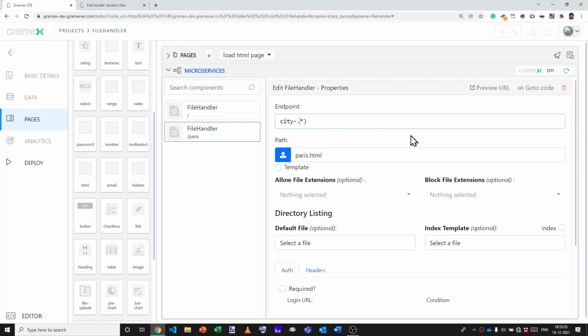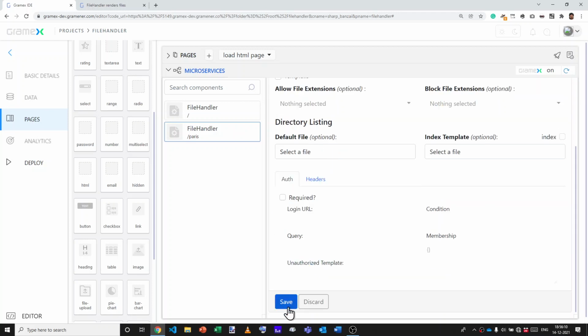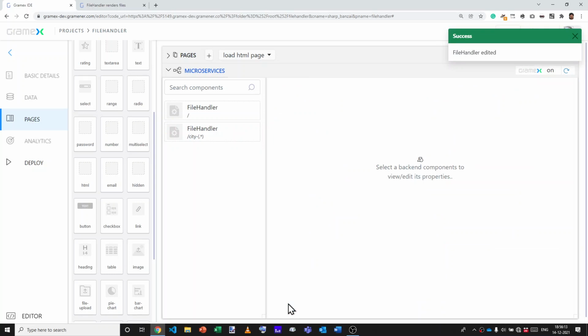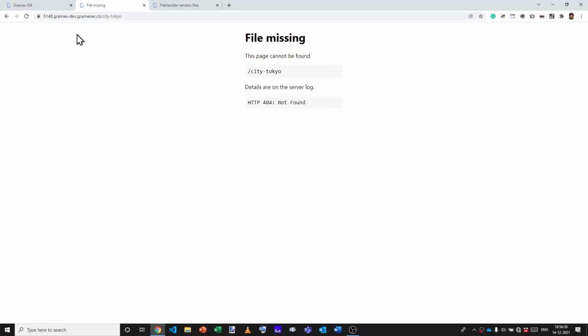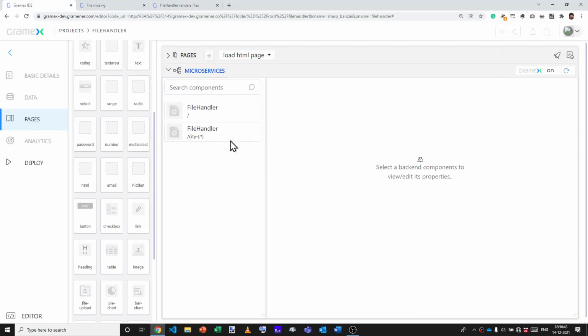Now, we put this in brackets so that it gets captured and stored. Anything inside brackets is usable in the path as star. So what this lets me do is city-London goes to london.html. Let's test this out. Let's launch the application. Go to city-Paris, and that's Paris. City-Lyon, that's Lyon. City-Tokyo is missing because there is no such file, and this is the right error message.